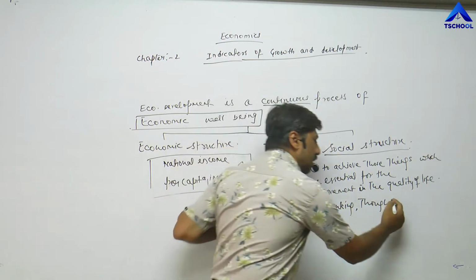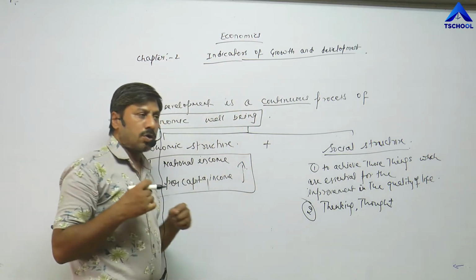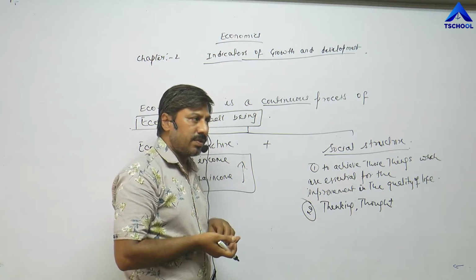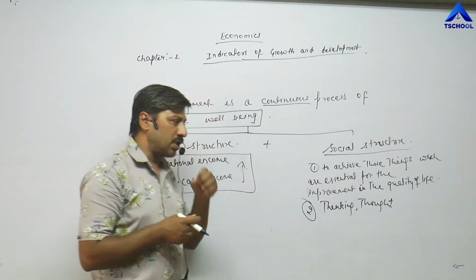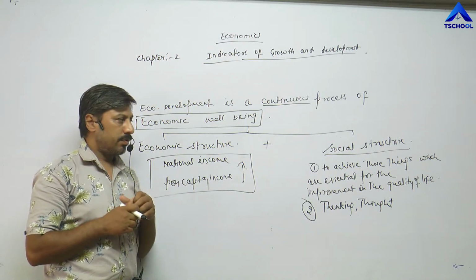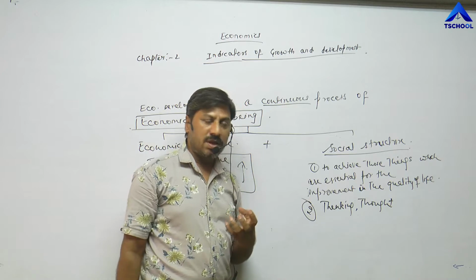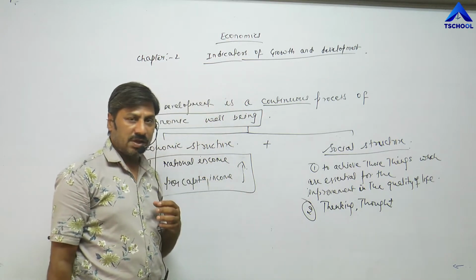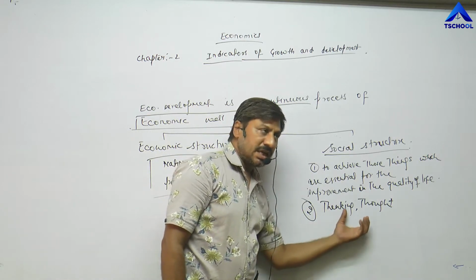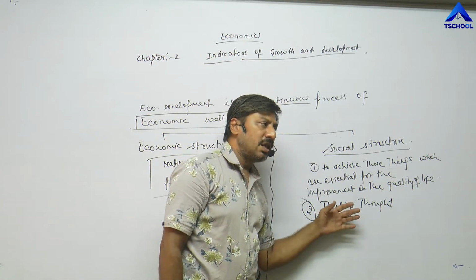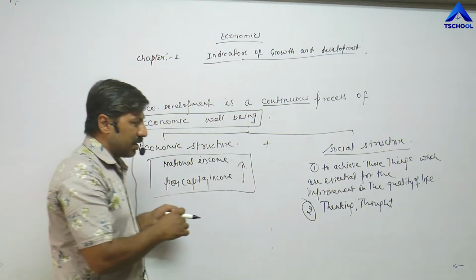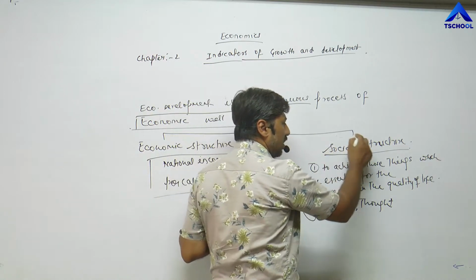Earlier they were living with old, orthodox thinking. They were in the grip of social evils. They also had to follow social evils and become a part of them. But now they are adopting modern thinking. They are leaving social evils behind, they understand the side effects of social evils, so they are leaving those superstitions and old thinking. That means a change in thinking, which is also a part of social structure.